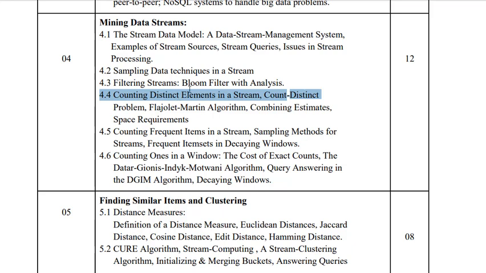So the concepts which are available in this particular unit, try to relate them with the examples I told you. There is a concept of Bloom filtering. What exactly does a Bloom filter do? A Bloom filter is filtering or identifying the keywords and categorizing those keywords for further analytics. There is one more concept, counting distinct elements in a stream. Counting distinct elements in a stream means identifying how many users are having a similar type of habits.